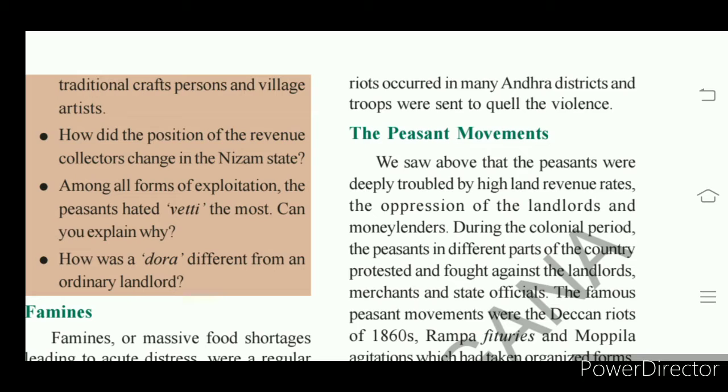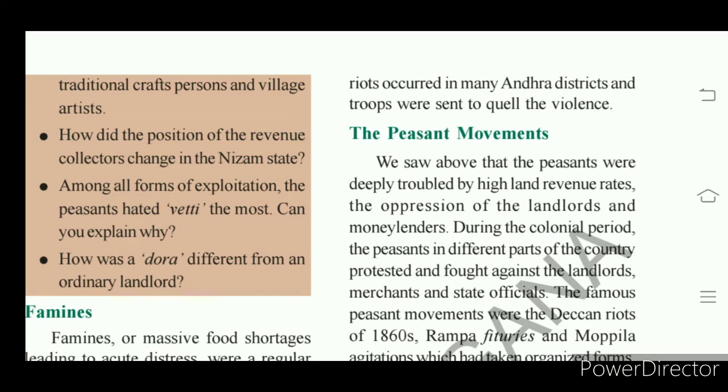Here the government with the army suppressed these food riots. So troops were sent by the government to quell the violence. Violence occurred. There were clashes between government troops and the people taking part in the food riots. So there was violence. To suppress these food riots, troops were sent by the government.